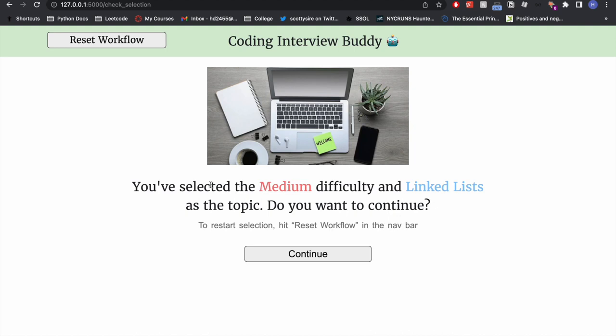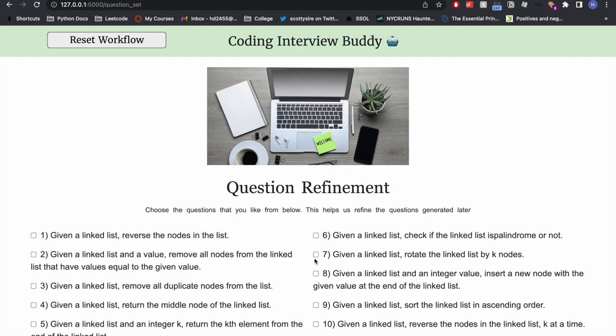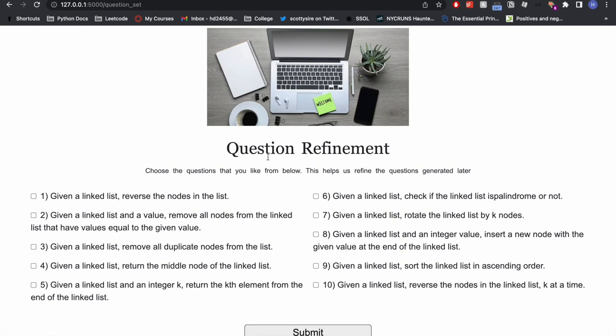Okay, so it says I've selected the medium difficulty and linked list as the topic. Do I want to continue? So I'm going to continue, and it's showing me that it's loading, so I'm just going to wait for it. Based on these, I'm on the question refinement stage now.